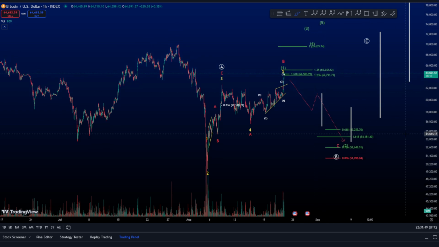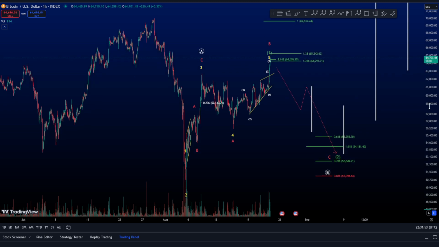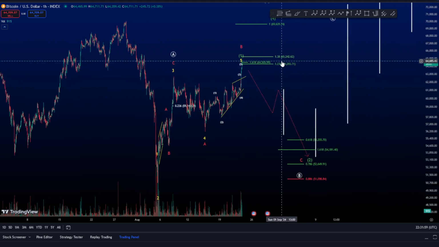So it's not easy, but trade safe, and now you have the information, and let's see the range and wait for more analysis, right? This is all I can say now.